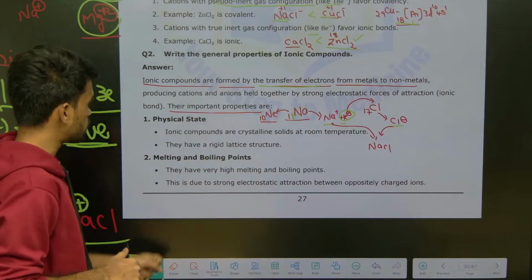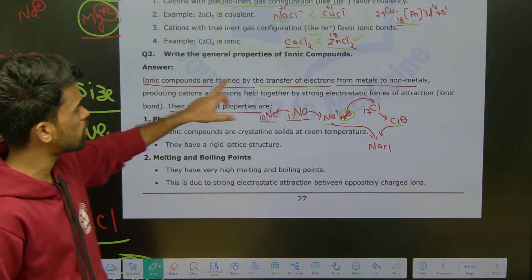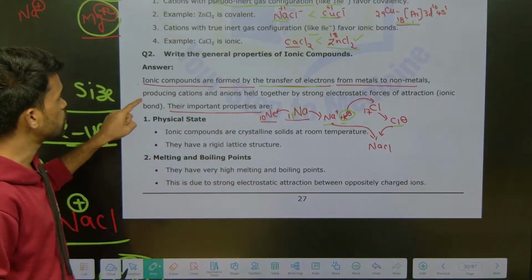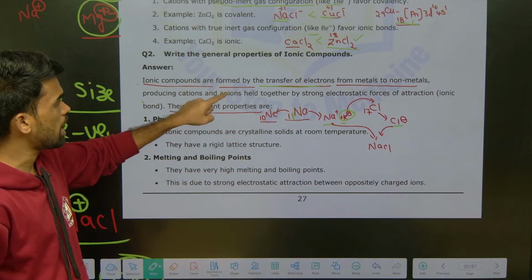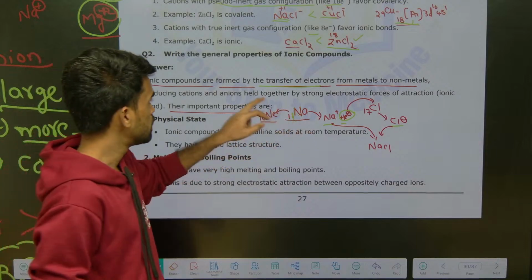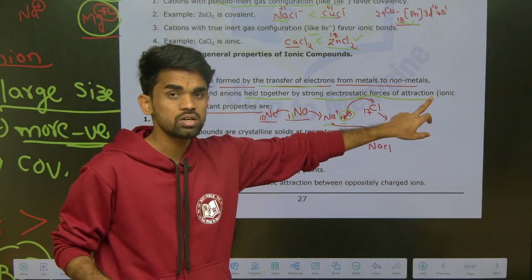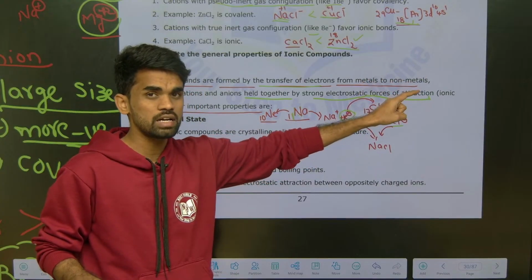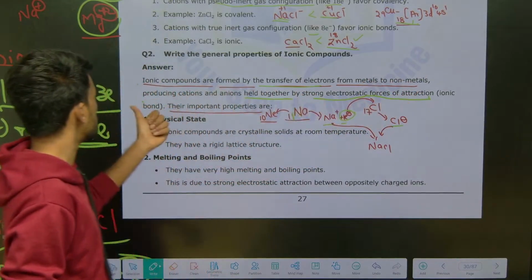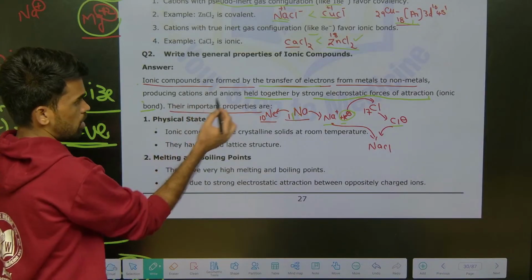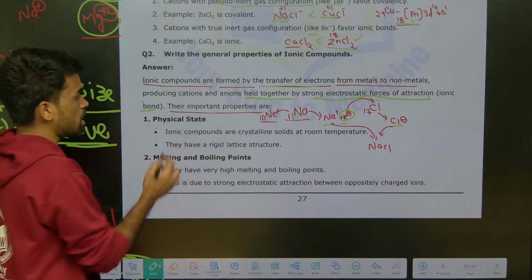You need to write this as it is: ionic compounds are formed by transfer of electrons from metal to non-metal, producing a cation from the metal and an anion from the non-metal, held together by electrostatic force of attraction. What is that electrostatic force of attraction? That is nothing but the ionic bond. Now, what are the important properties of these ionic compounds?